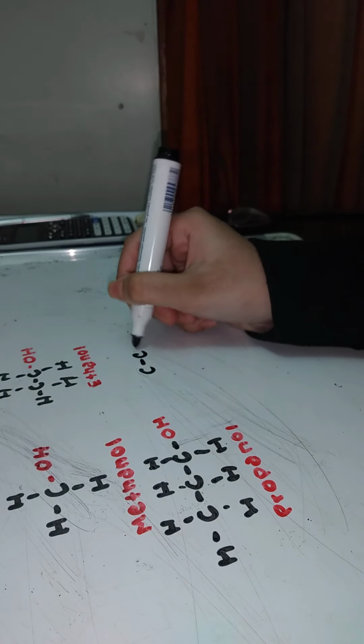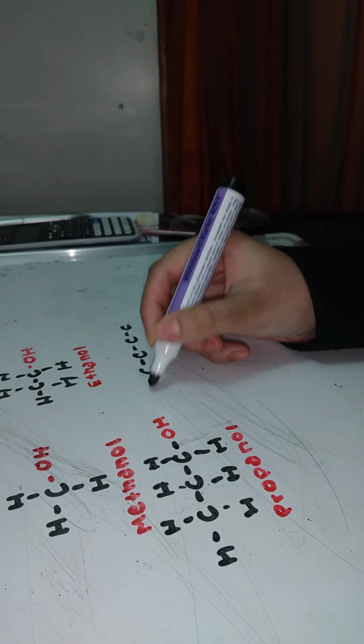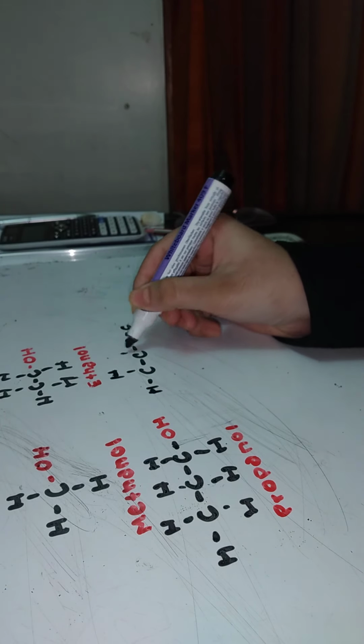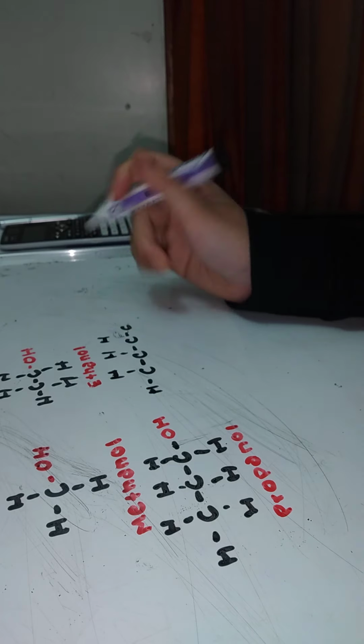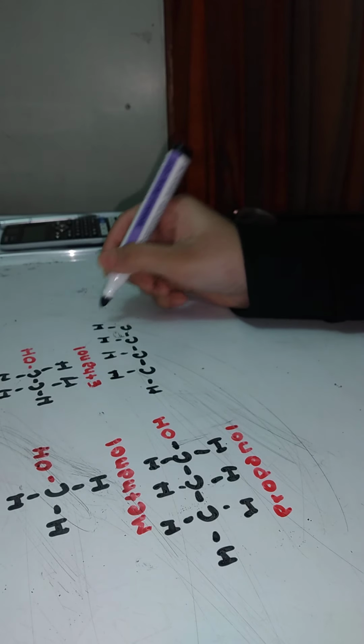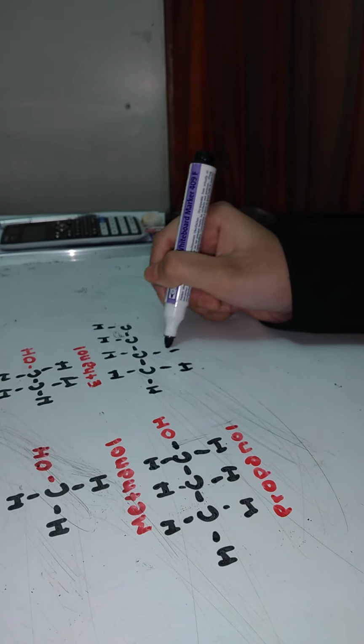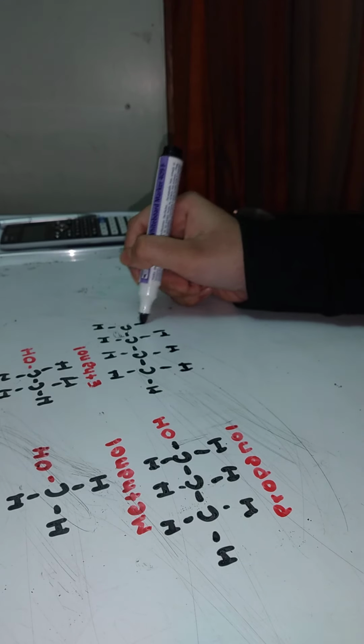Now I'll be going to butanol, which has 4C. 1, 2, 3, 4, as per formula says. 2 into 4 plus 1, which is 9. So 9H. Simply keep one space for OH. Other than that, fill with H, and there will be one OH.